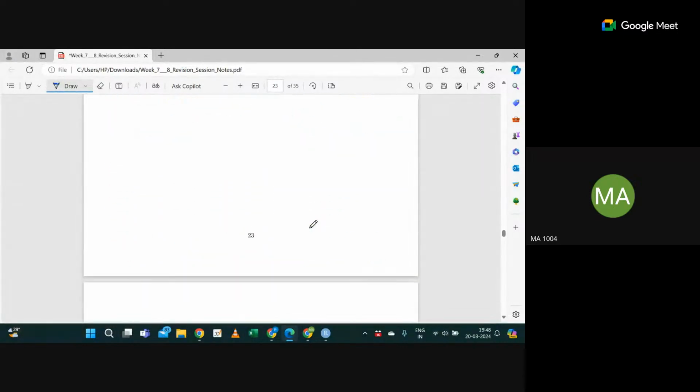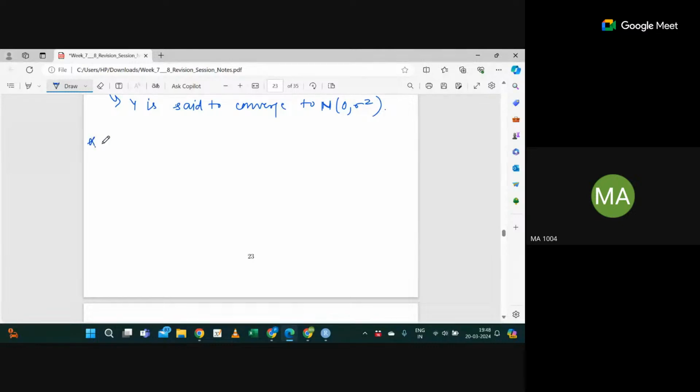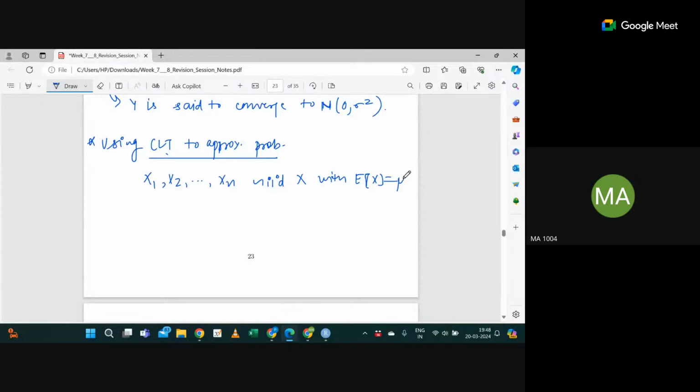I will tell you how to calculate things. The key idea is using CLT to approximate the probability. How to approximate the probability? So let's do it in general. Suppose X1, X2, ..., Xn are IID with X, with expectation of X as mu and variance of X as sigma square.